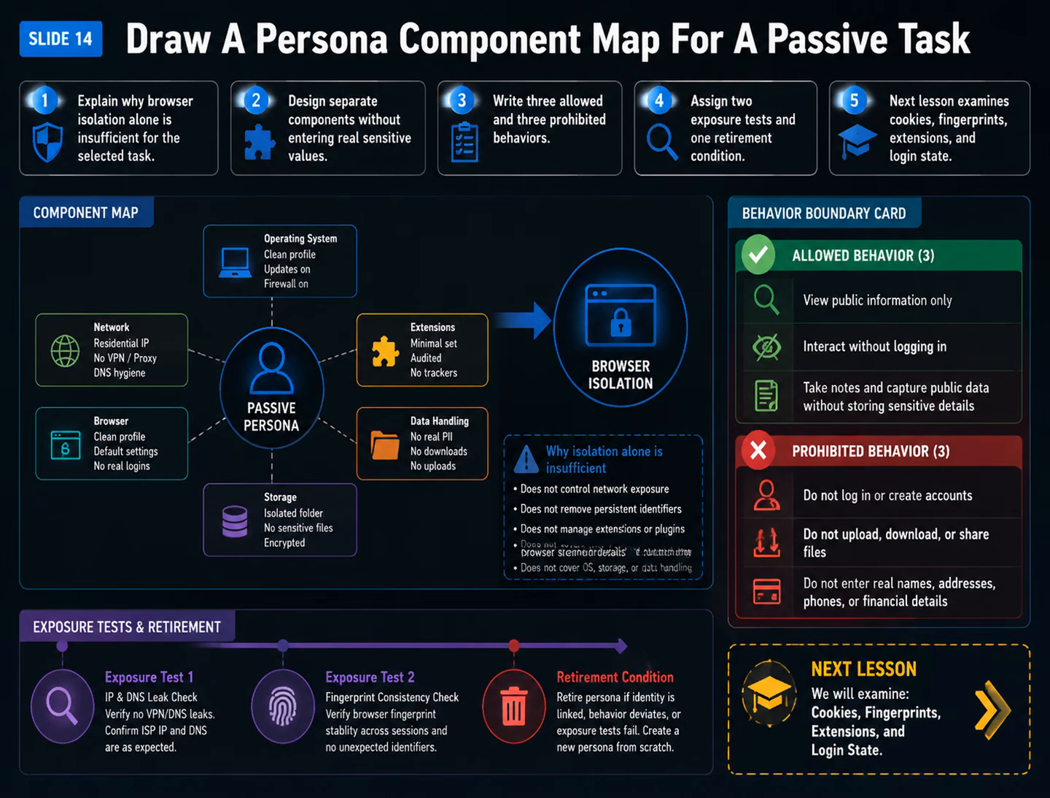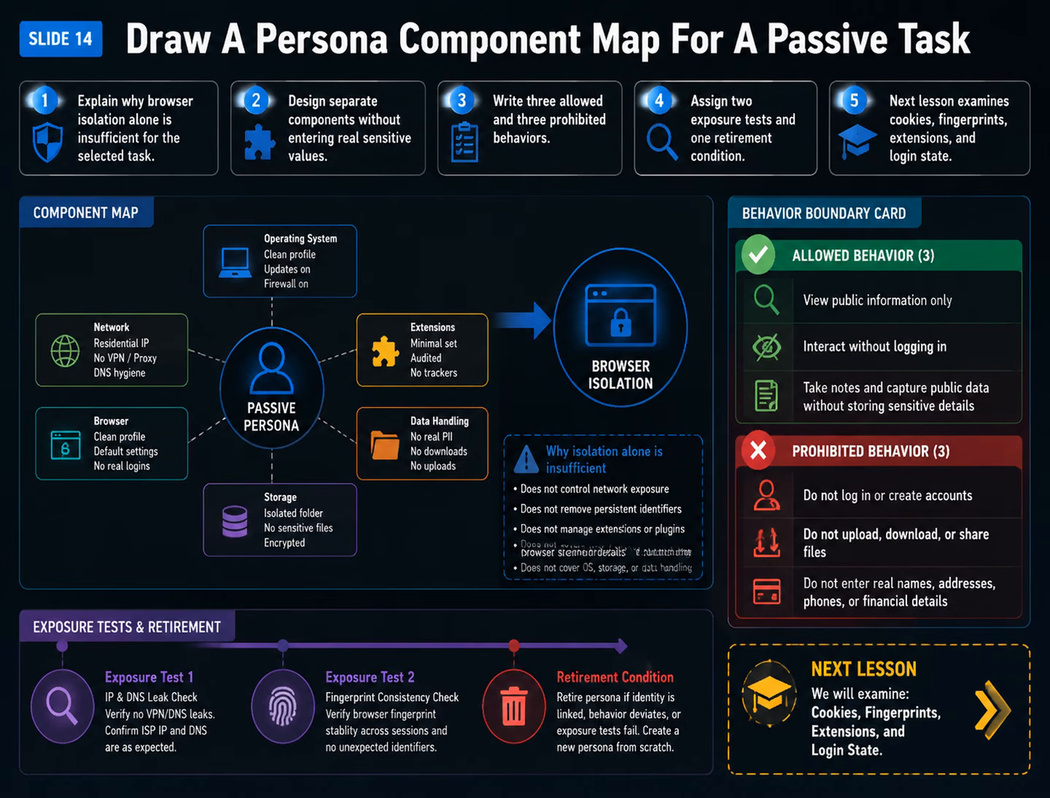When a persona is justified, map email verification, username, avatar, recovery, browser, and ownership without entering real sensitive values. Add 3 permitted actions, 3 prohibited actions, 2 exposure tests, and 1 retirement condition. Ask a classmate to inspect the graph from the subject's position and identify any control that cannot be verified.